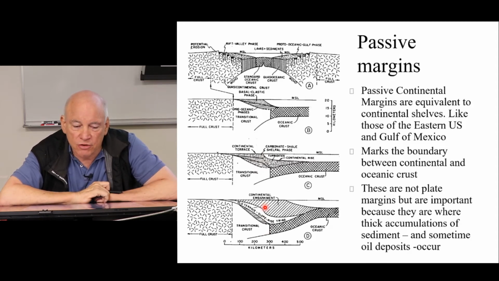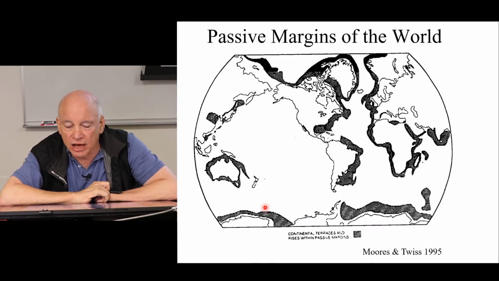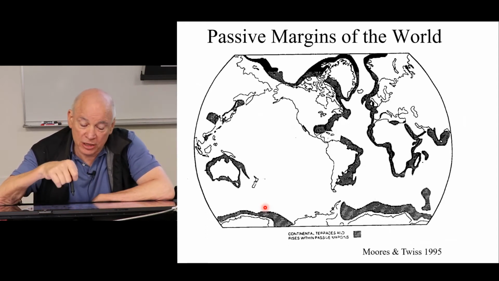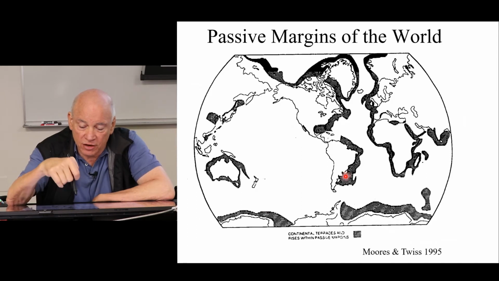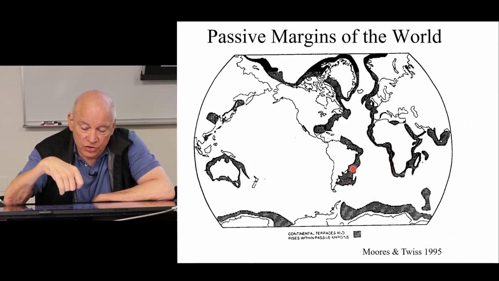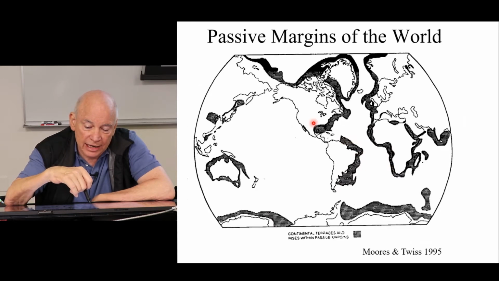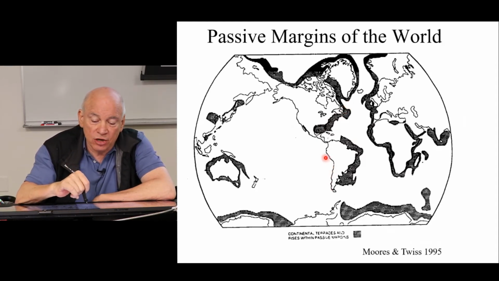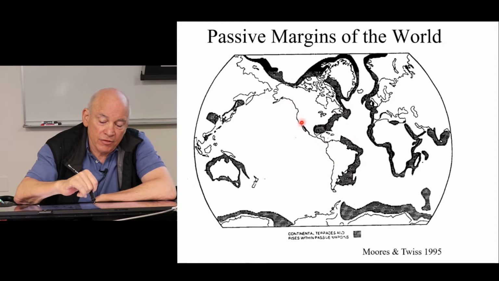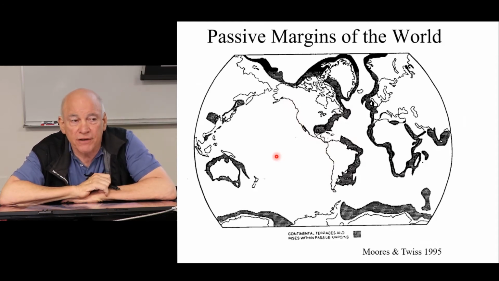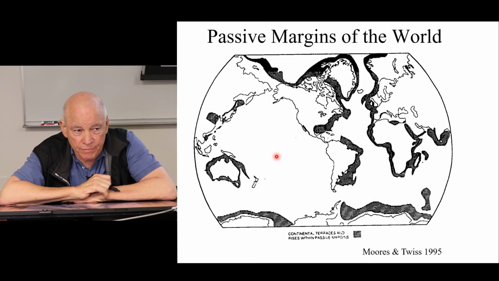Okay? So we see a lot of those around, especially the Atlantic. So here, all of the passive continental margins, there's one on West Africa, there's the one on eastern South America. We've got some on the Gulf of Mexico and on the east coast of the United States. And in contrast, the margins of the Americas with the Pacific Ocean are not passive continental margins. They're a very different kind of margin.